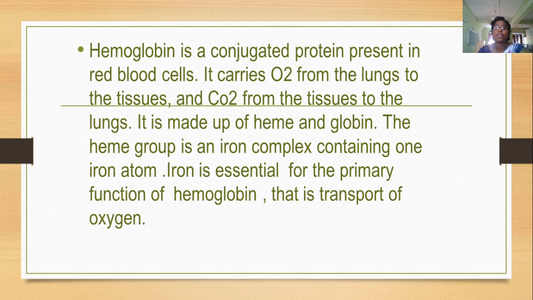Hemoglobin is a conjugated protein present in red blood cells. It carries oxygen from the lungs to the tissues and carbon dioxide from the tissues to the lungs. It is made up of heme and globin. The heme group is an iron complex containing one iron atom. Iron is essential for the primary function of hemoglobin, that is transport of oxygen.